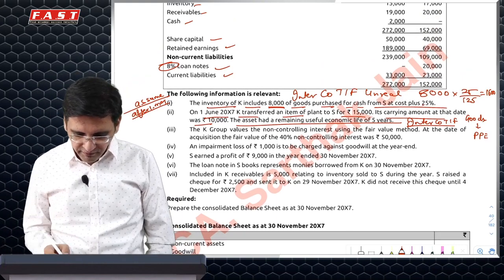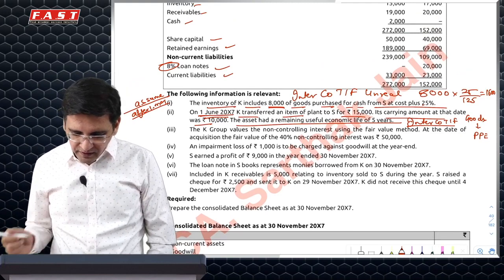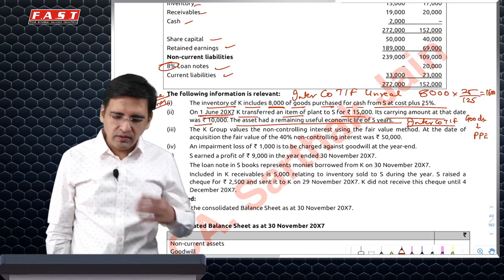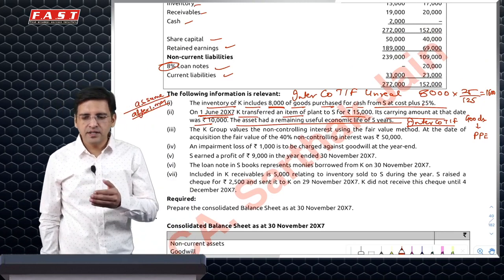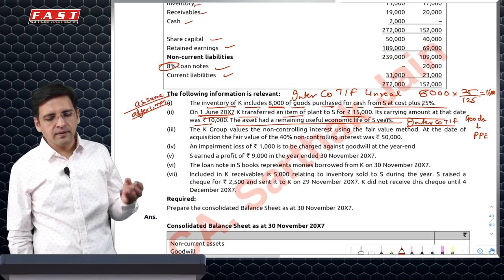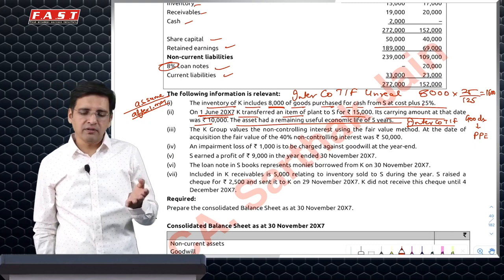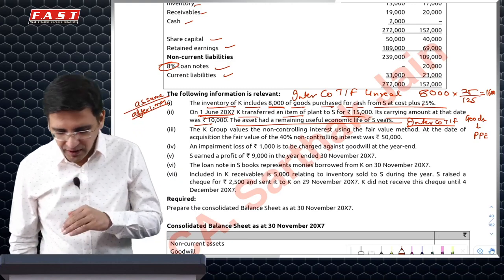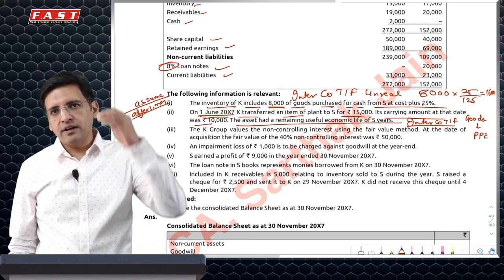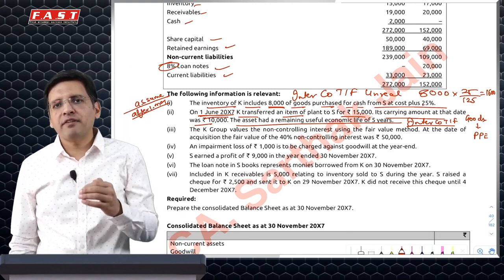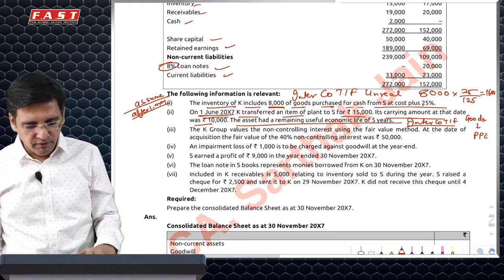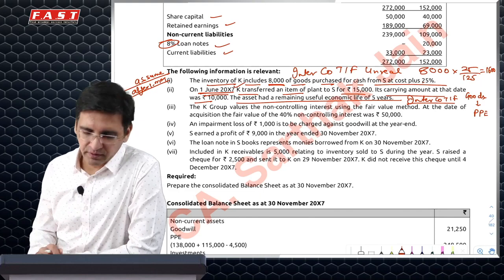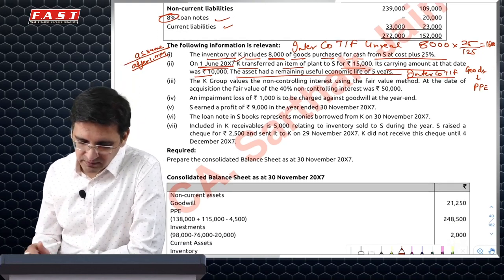30th of November. So 15,000 is the value at which it is transferred, but the carrying amount was 10,000. So we'll say 10,000 minus depreciation over 5 years, so every year 2,000. June, July, August, September, October, November, 6 months, it should be 1,000 rupees, so it should be shown at 9,000. However, it is shown at 13,500. So we will reduce 4,500 from the plant and also from the profits of the company who earned it. K earned this particular profit, so we will reduce profits of K, not by 5,000 but by 4,500.